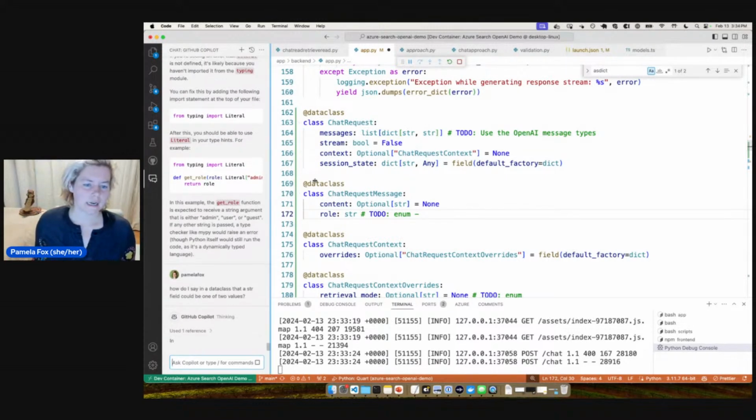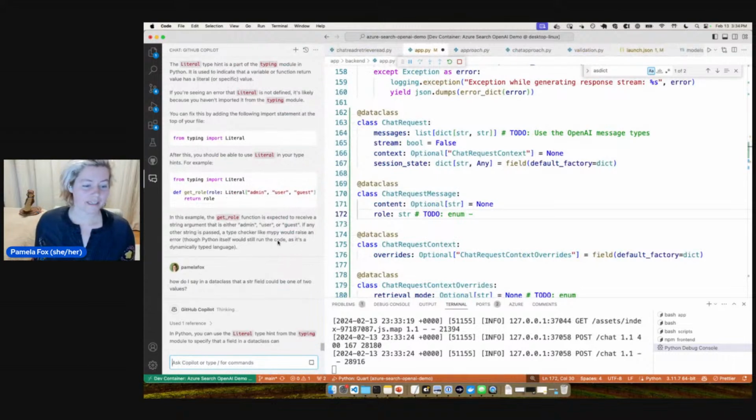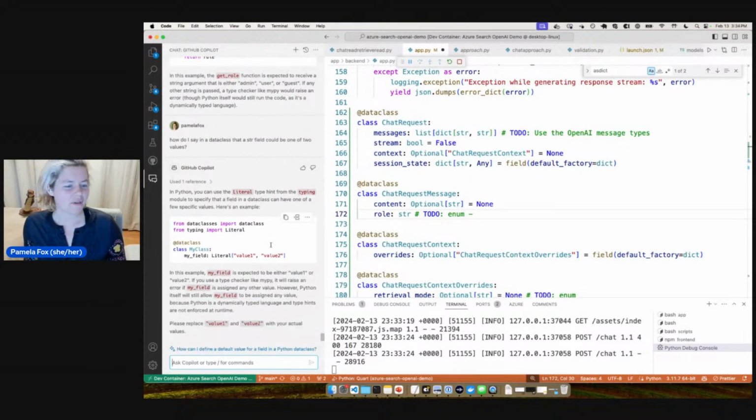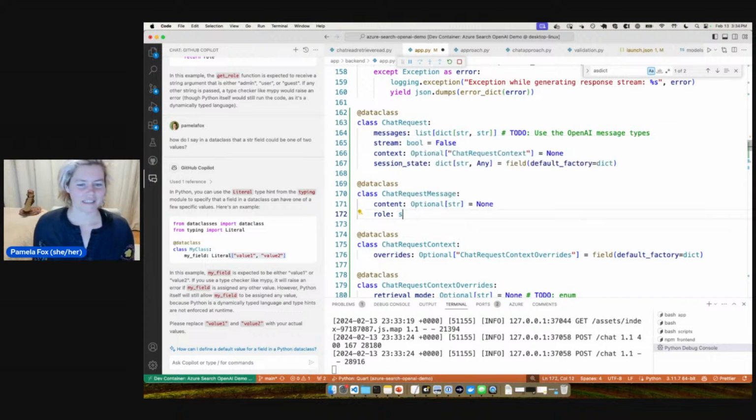Let's see how Copilot does. Oh, I can use the literal type. That's the one I just removed. Oh, you can give a list. Is that it? Oh, that's cool. Okay. Is that really how easy it is? Okay, literal, and then user, assistant.